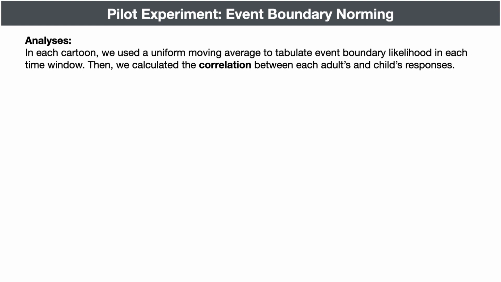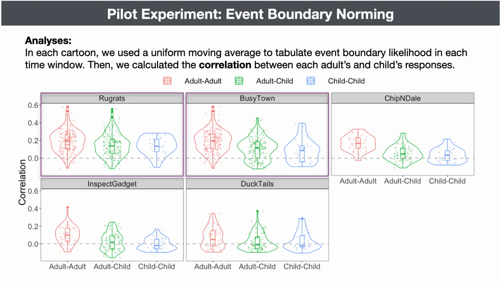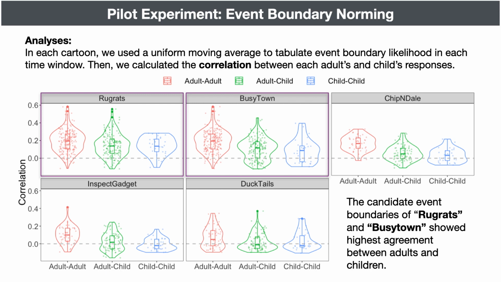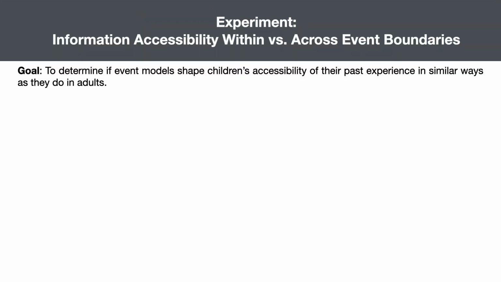Of the 5 cartoons, Rugrats and Busy Town showed the strongest correspondence between adults and children's event boundary detection. So we picked these 2 cartoons as the stimulus movies for the main experiment of our study. Using the 2 cartoons, we tested the influence of event models on the information accessibility in children and adults. The final sample included 57 children between 7 to 9 years and 60 adults.